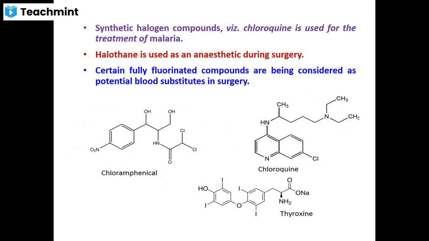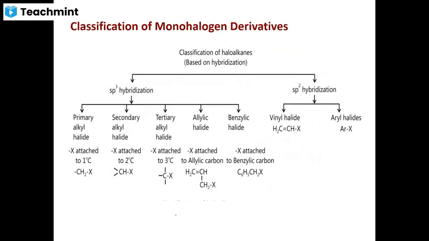There are many more important compounds. Some of the important compounds are used as insecticides. Benzene hexachloride, C6H6Cl6, is often used as an insecticide, often called gammexane. So many important halogen compounds are used in the treatment of diseases, and some important halogen compounds are used as insecticides.